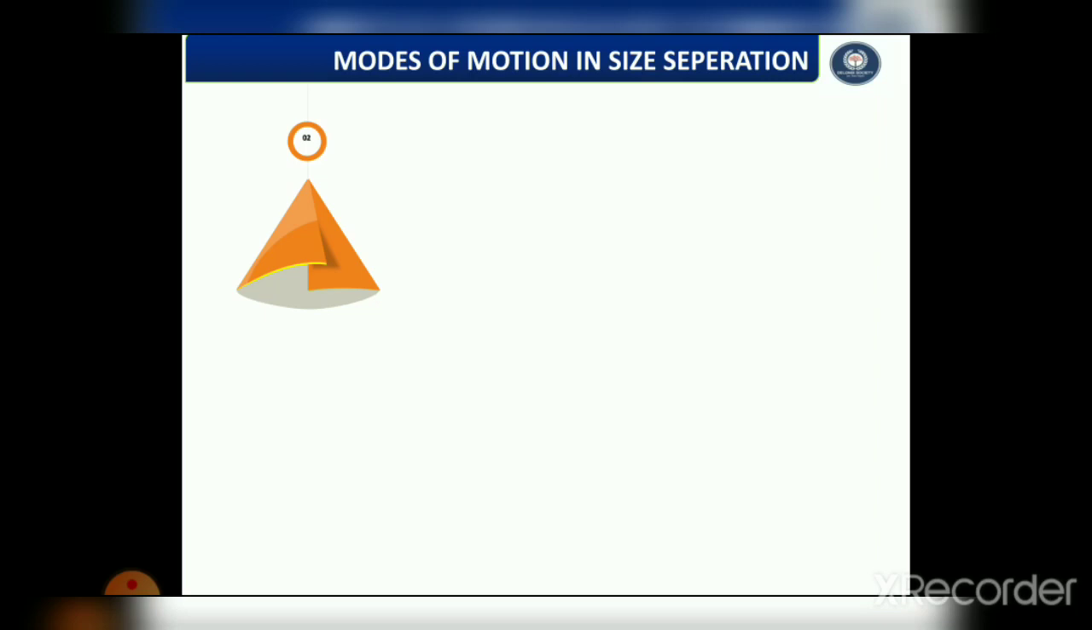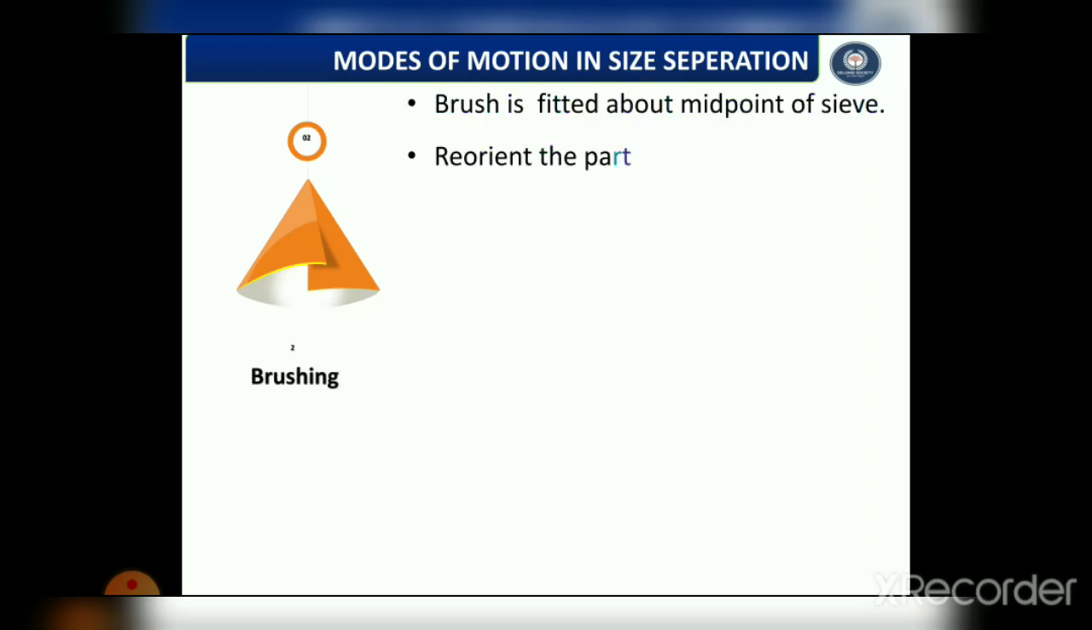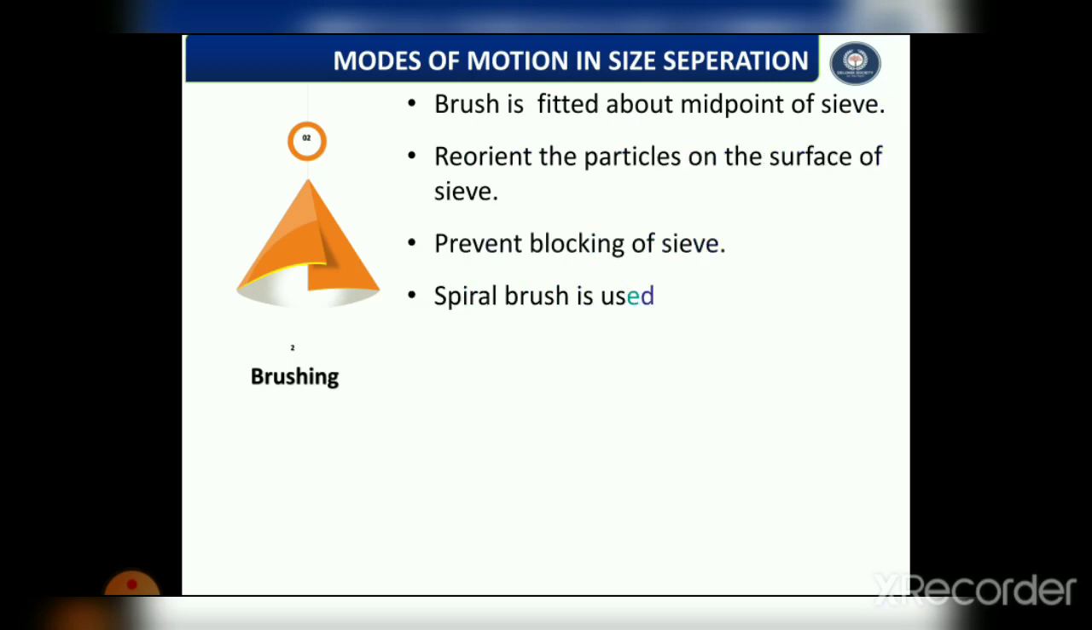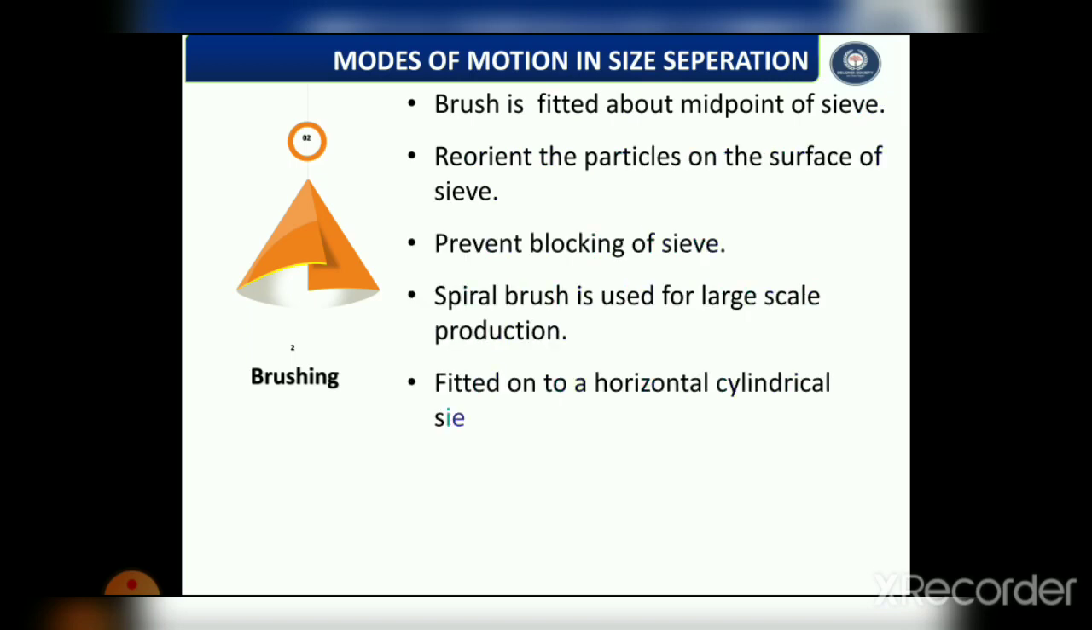Now the next method is the brushing method. In this brushing method, a brush is fitted about the midpoint of the sieve. Due to this, the particles are reoriented on the surface of the sieve. This prevents blocking of the sieves. A spiral brush is used for large scale production. This is fitted on a horizontal cylindrical sieve, which rotates about the longitudinal axis.